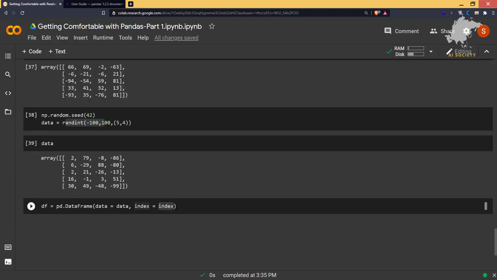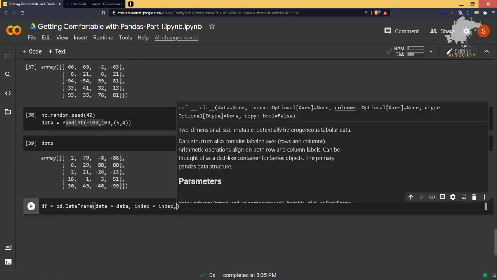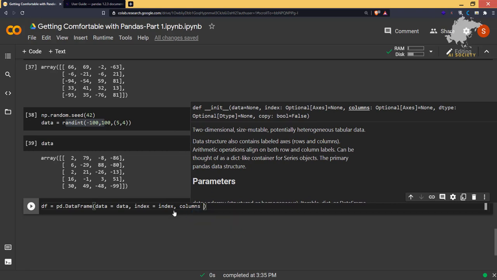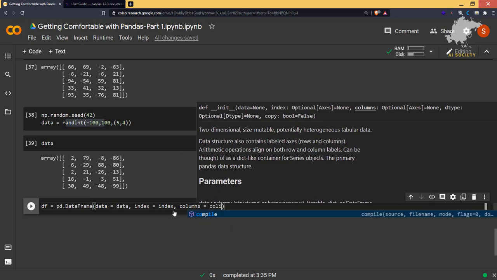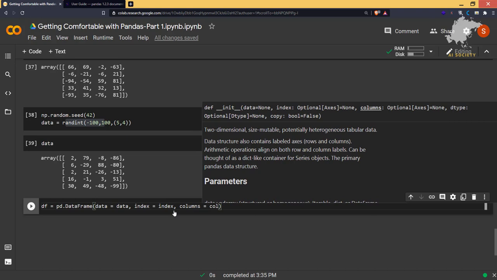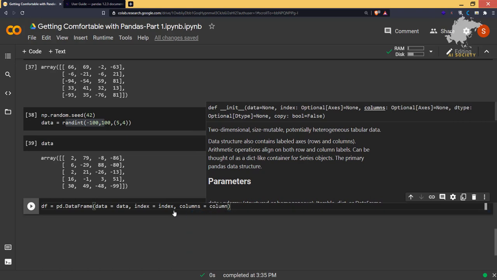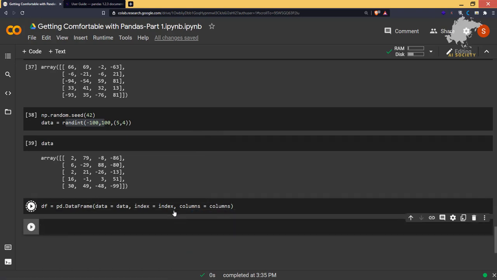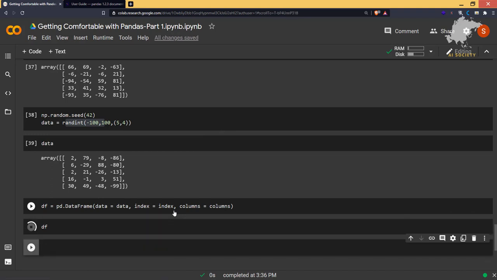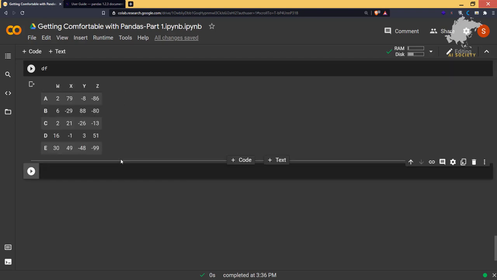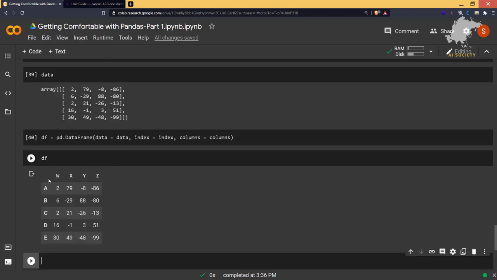Okay, and after that we are going to have columns. So we'll say columns is equal to columns. We have to give columns here. So now let's run this code. Let's check the data frame, how it looks. Now we have a nicely formatted data frame. We have columns w, x, y, z, and rows a, b, c, d, e.